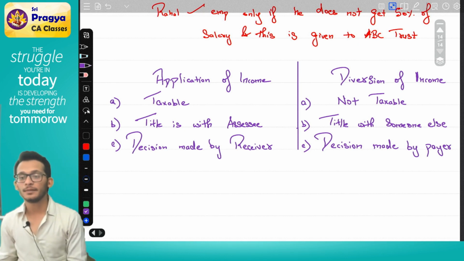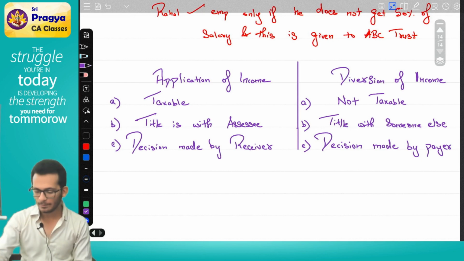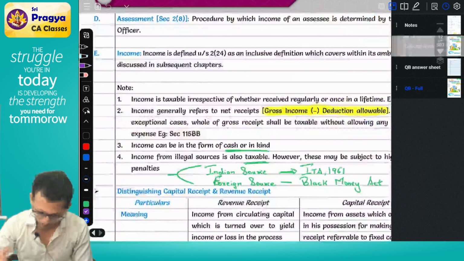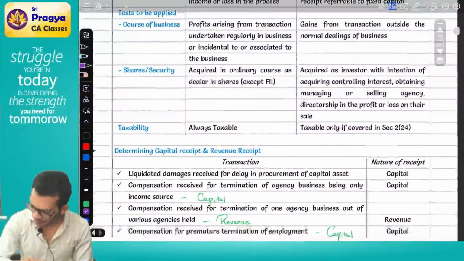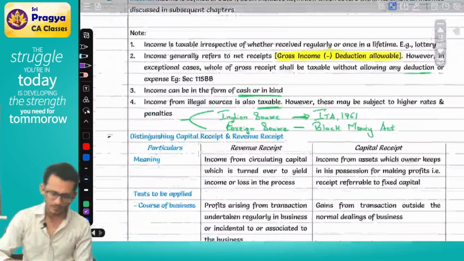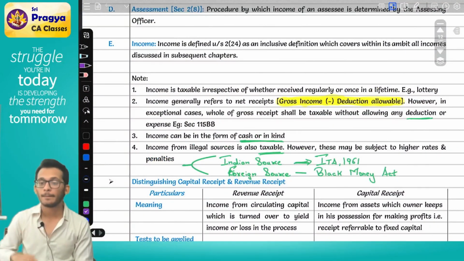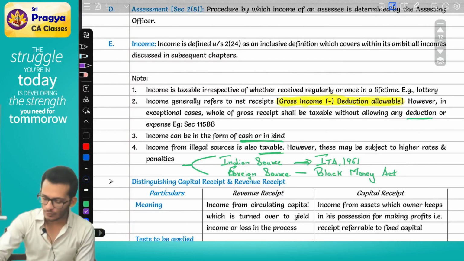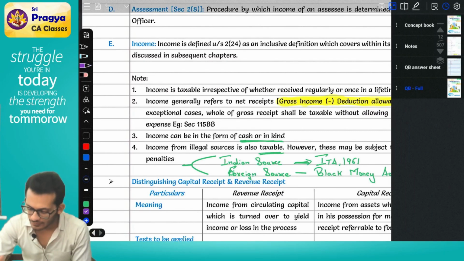All done? Please paste it in page number 6. Clear? Finally, this is our discussion on income.